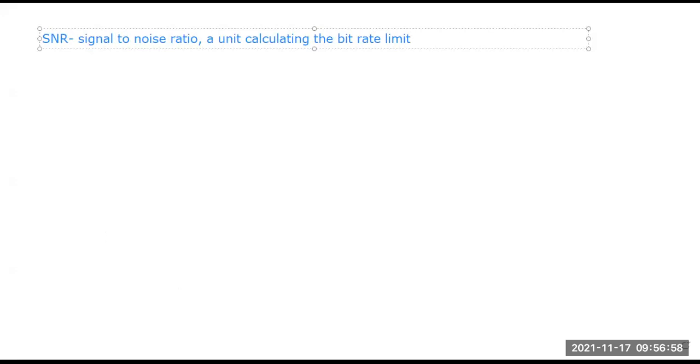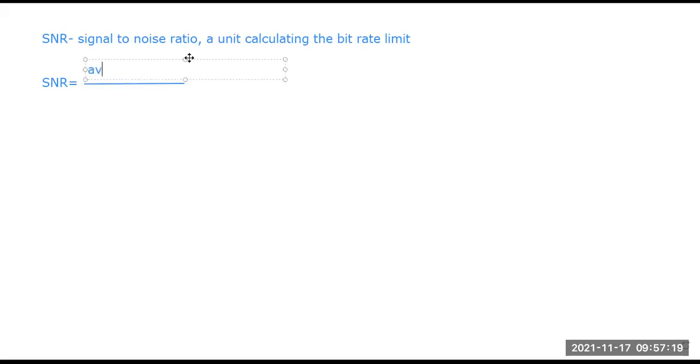So how do we calculate this SNR? If I write SNR, what can be the calculation for this?